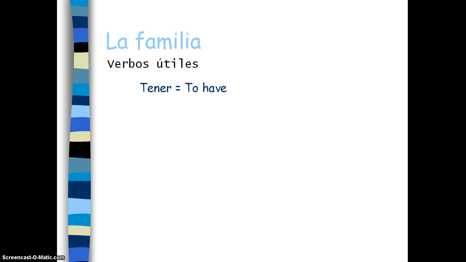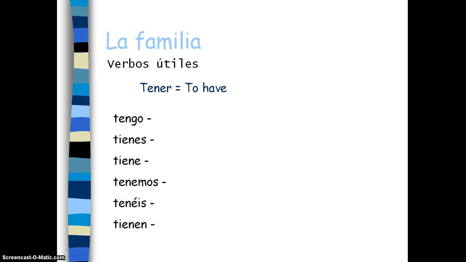So, use of verbs. Let's have a look at the verb tener. So we've got the verb tengo, tienes, tiene, tenemos, tenéis, tienen. Now, remembering what the order of the verb is, this is the verb to have. So this is our infinitive. It's called an infinitive because it ends in er in Spanish, and it has the word to in front of it in English. So you can't say I to have, for example, and you wouldn't say he to have either.